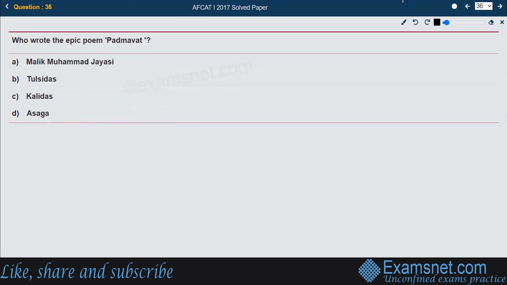Now, who wrote the epic poem Padmavat? That is the question. The right answer is Malik Muhammad Jayasi. Malik Muhammad Jayasi wrote this in the year 1540 CE. He wrote this epic, Padmavat, in the Awadhi language.